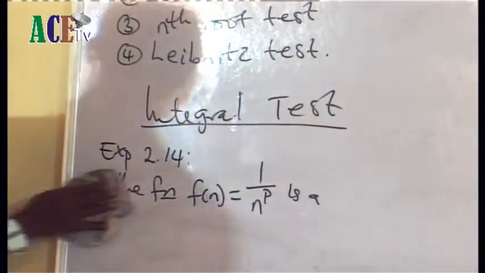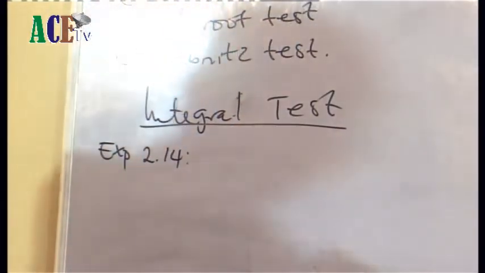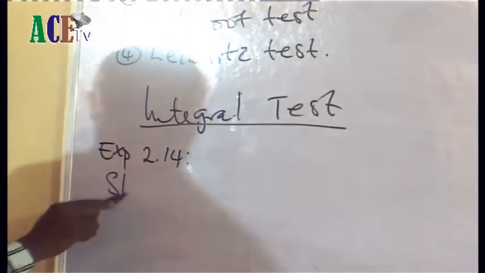Sorry, let me change that question this way, because the solution has been given to you.